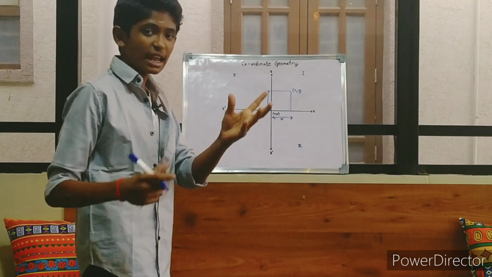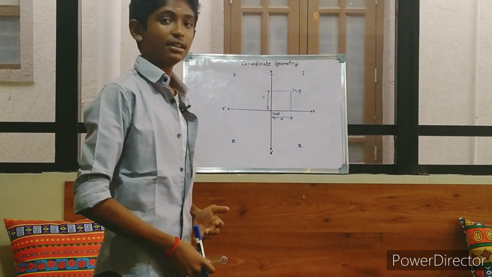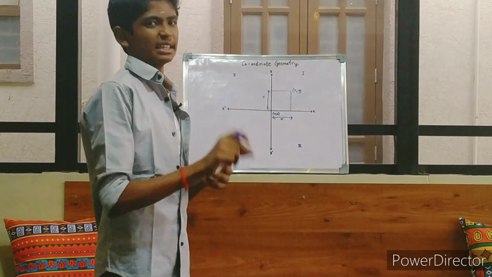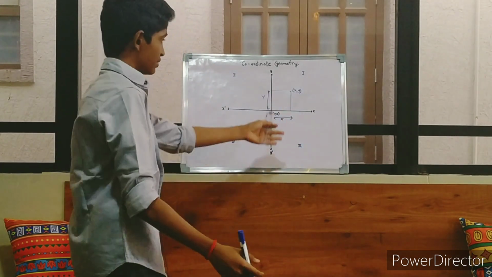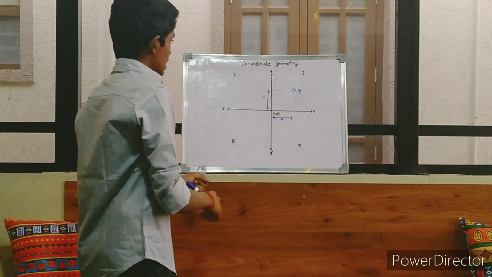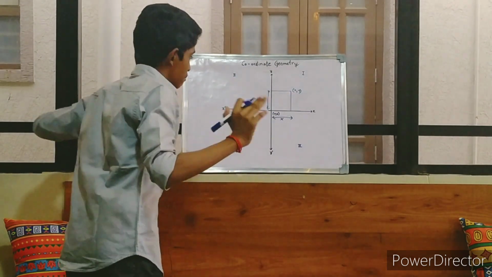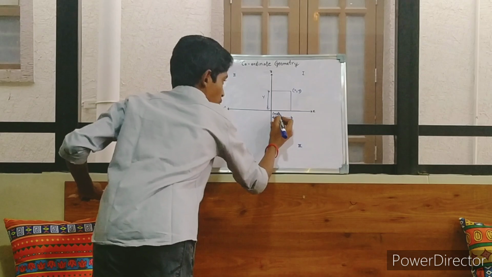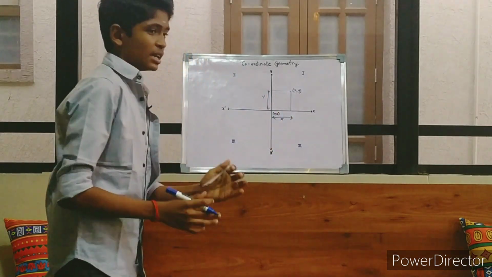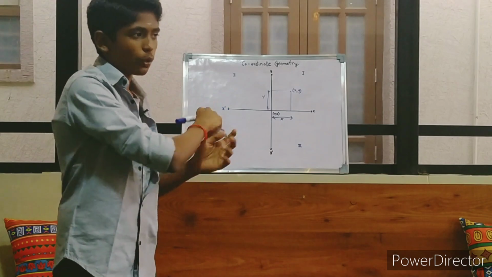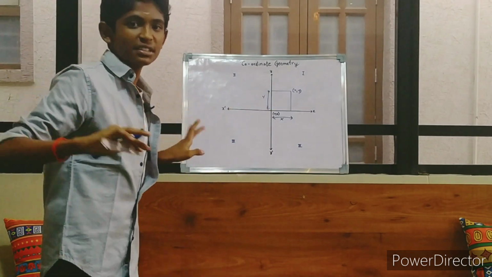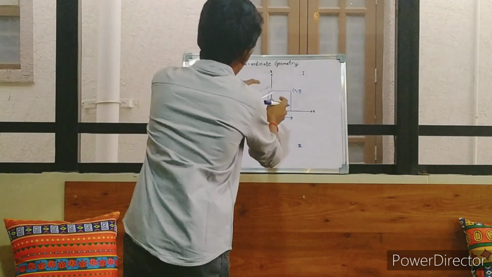That will be easier, and then we will move on to this first case because that one is a little bit complex. We will be able to understand it easily, but this second one is a little bit easier. Okay, I want to find out the distance between this 0, 0 origin and this one. If you want to find the distance between 2 points, you have to draw a straight line. That's the rule, the straight line. So I am going to draw a straight line here.